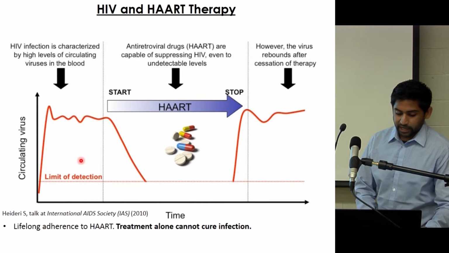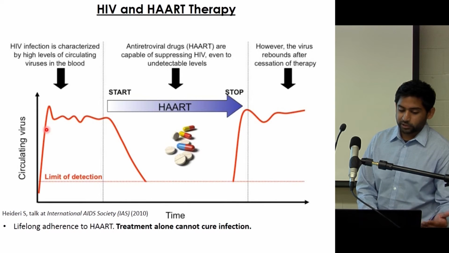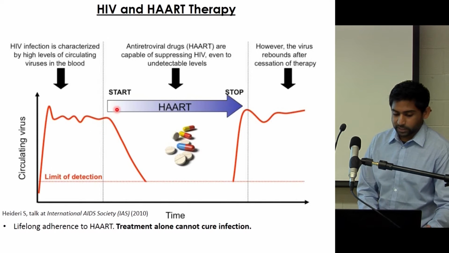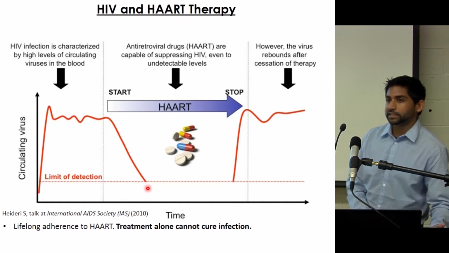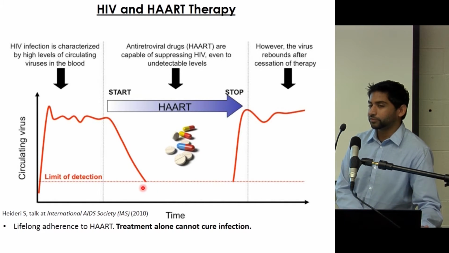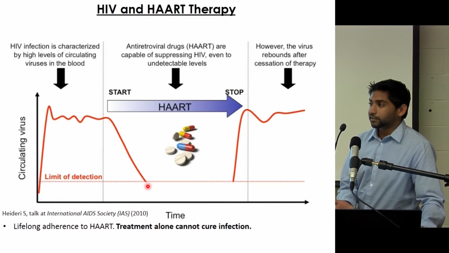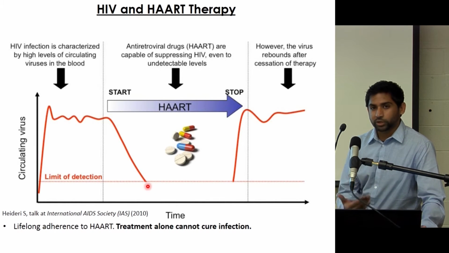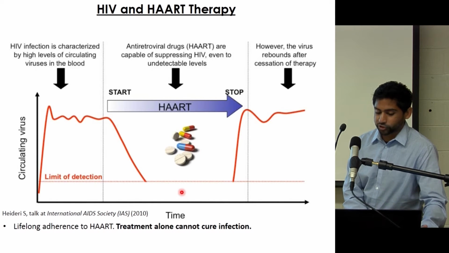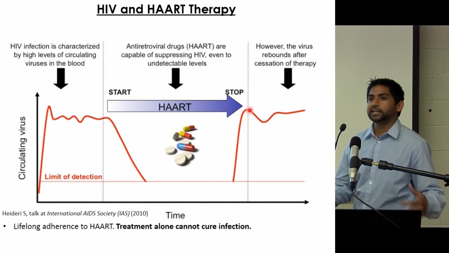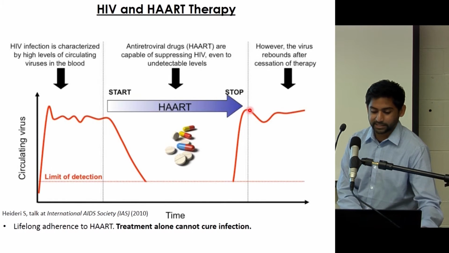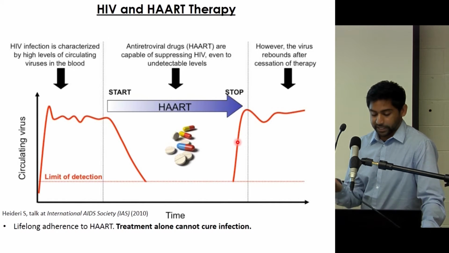And what I mean when I say HAART is lifelong is if you follow someone's viral load who's HIV infected, once they start their therapy, their viral load goes below this limit of detection. This is a clinical limit of detection. It's usually about 50 copies per ml. It doesn't mean that the virus ceases to exist after this, because with more sensitive assays, we can actually find it, but it doesn't show up with typical clinical assays. But if they ever stop taking their meds, the virus comes back within a period of 2 weeks, which is the evidence that even though you can't detect it clinically by the simplest assays, the virus is always there at some subclinical level. And that's enough for it to come back whenever it needs to.